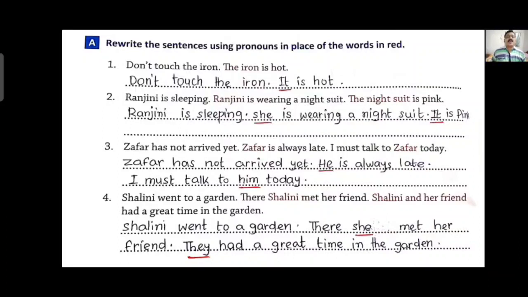Rajini is sleeping. Rajini is wearing a night suit. The night suit is pink. Rajini is a girl. So for Rajini, we have to use pronoun she. She is wearing a night suit, and suit is a non-living thing and it is singular. That's why it is pink.